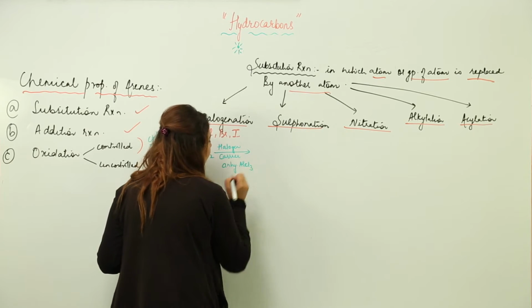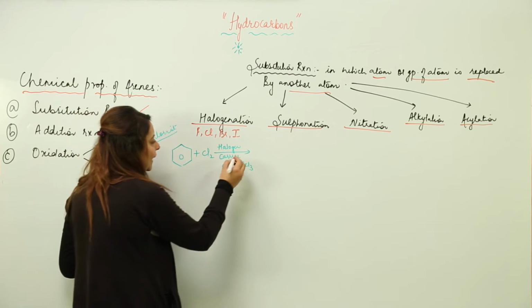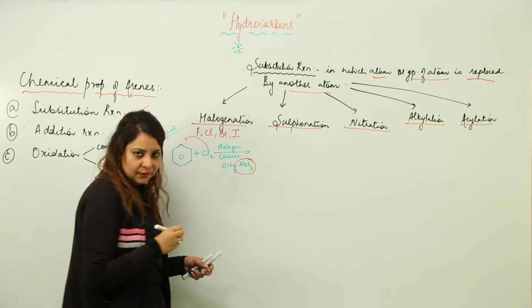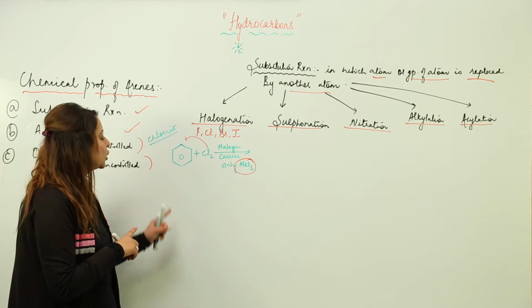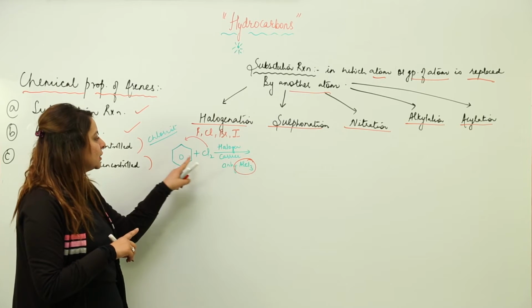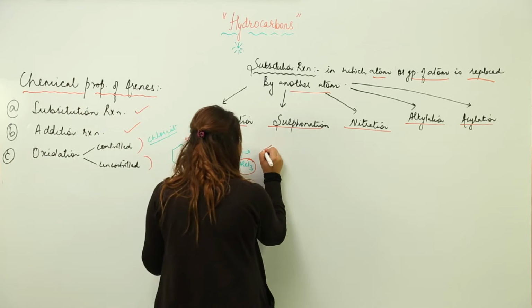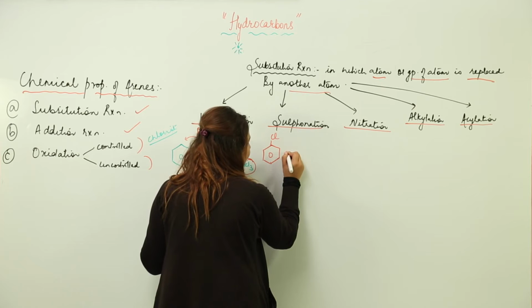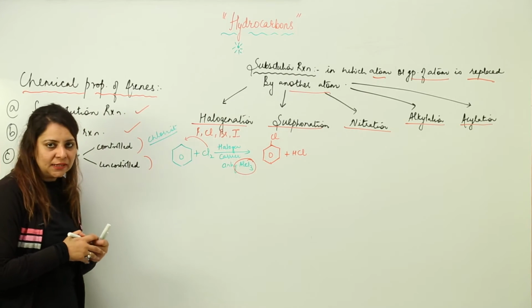The function of this halogen carrier is to take the halogen towards the benzene so that the reaction can take place. When you add chlorine, one H gets replaced, Cl gets attached here and H is liberated as HCl, and it becomes chlorobenzene.